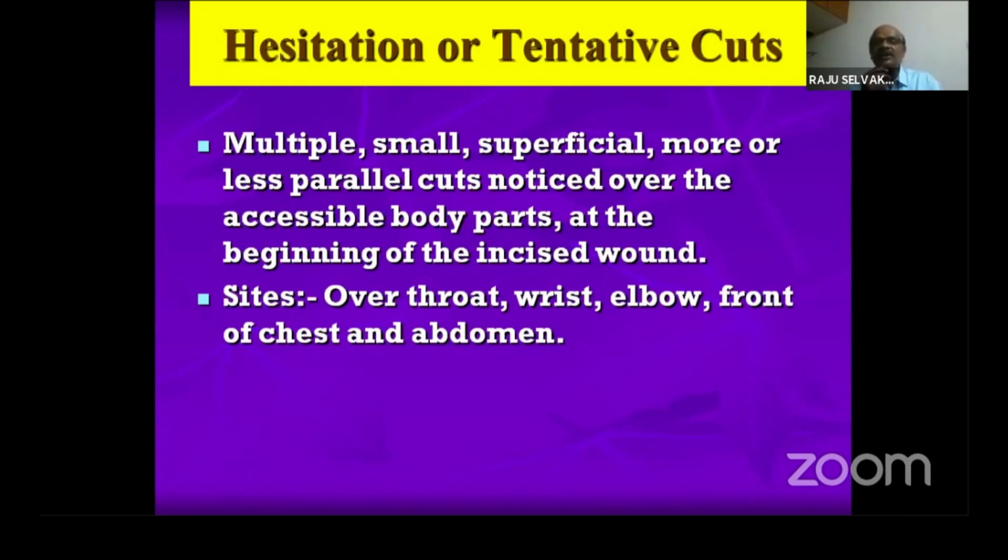The sites where it is usually seen are the neck area, wrist, elbow, front of chest and abdomen. That's what we mean by accessible parts of the body. And which hand is it? If it's a right-handed person, the injury is more commonly seen on the left side of the body. If it's a left-handed person, these injuries are commonly seen over the right side of the body. Next slide, please.